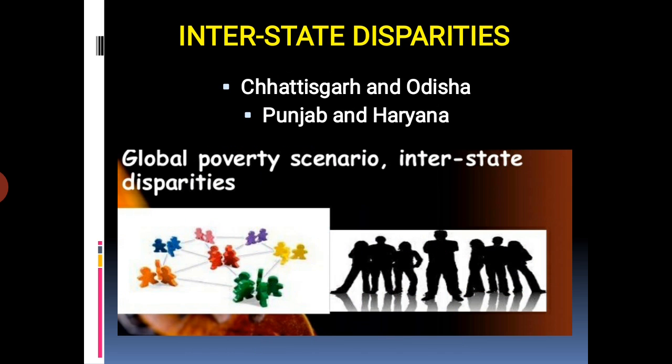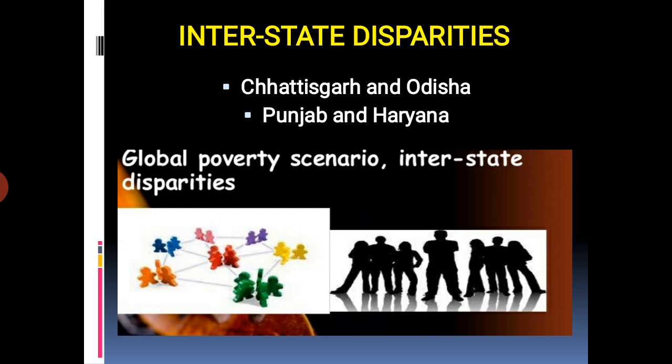Students, listen, the proportion of poor people is not the same in every state. In the 2011-12 estimates, the all-India HCR, that means head count ratio, was 21.9%. The states like Madhya Pradesh, Assam, Uttar Pradesh, Bihar, and Odisha had poverty above the all-India level. Bihar and Odisha continue to be the two poorest states with poverty ratios of 33.7% and 37.6%.